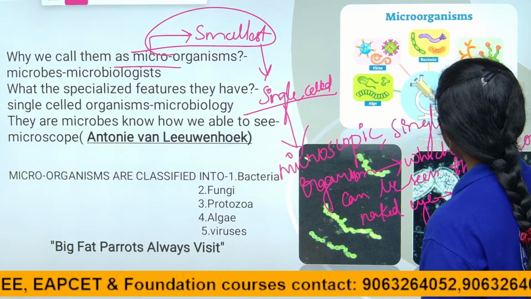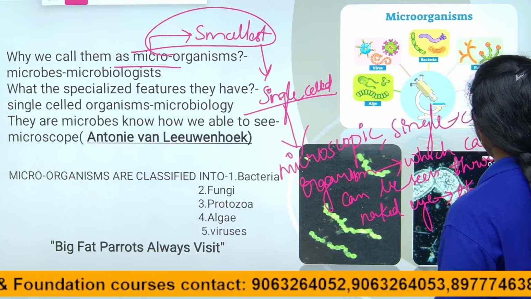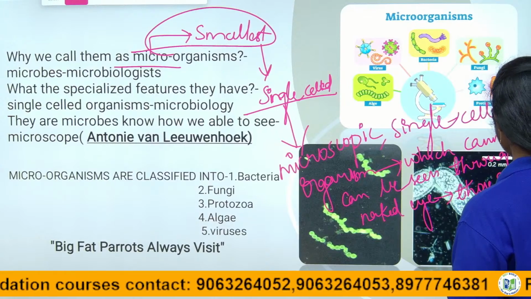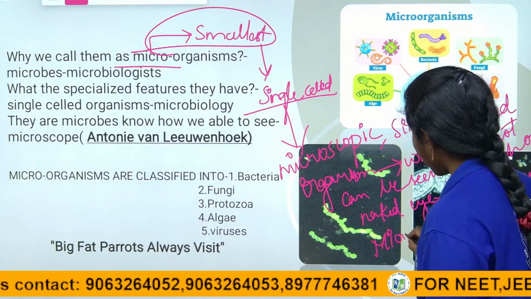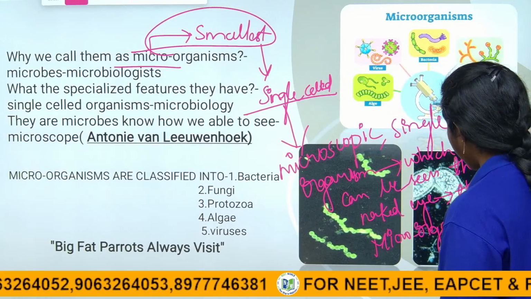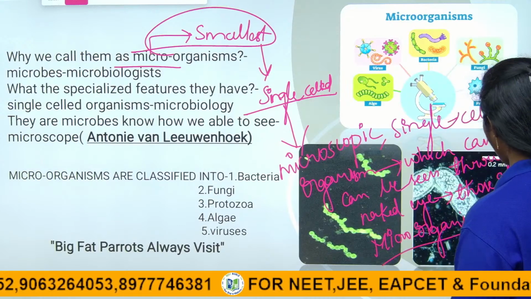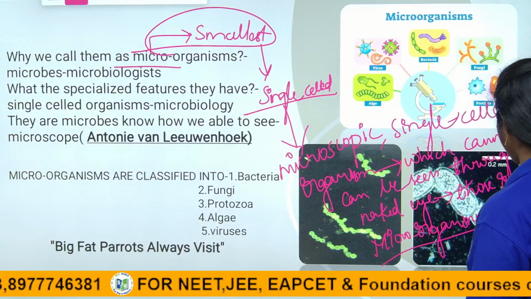We call those organisms microorganisms or microbes. Right children, there we call it microorganisms or microbes.